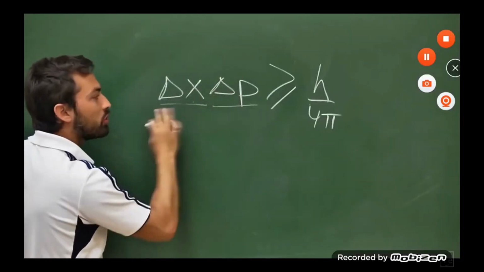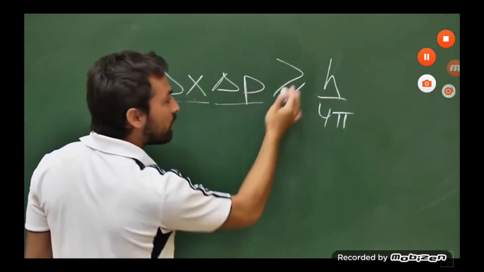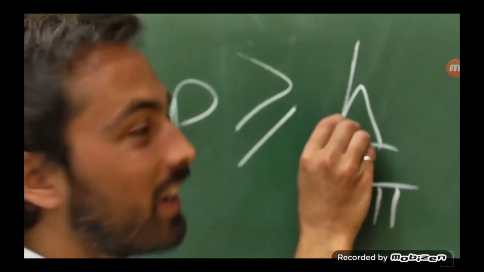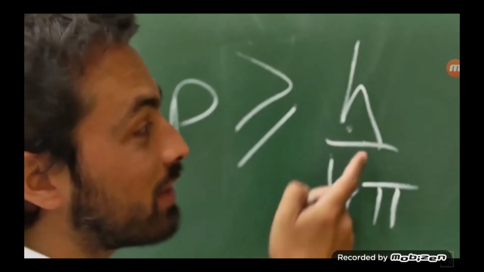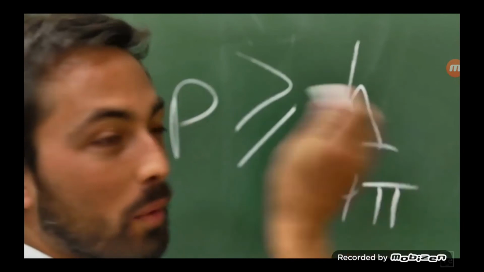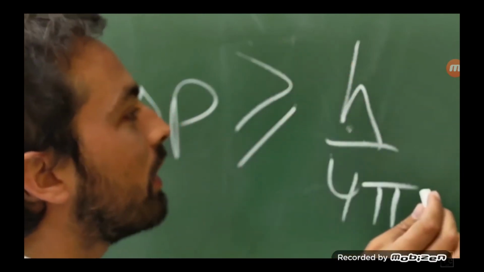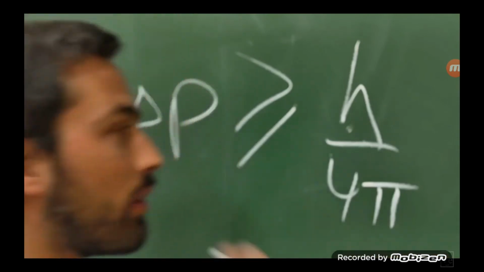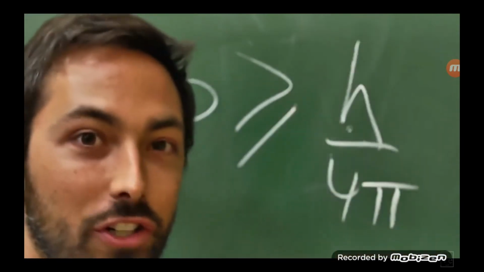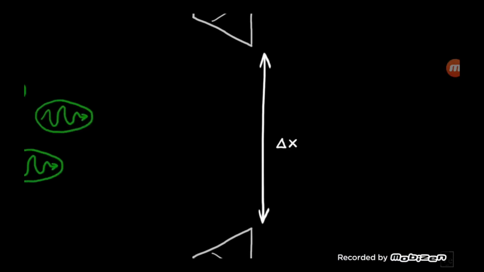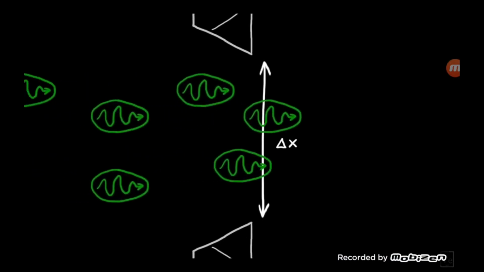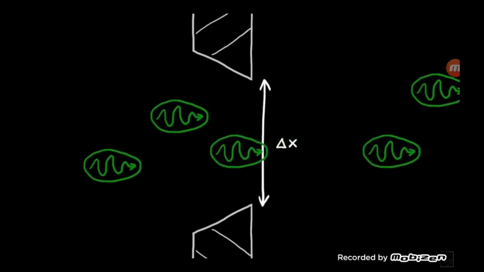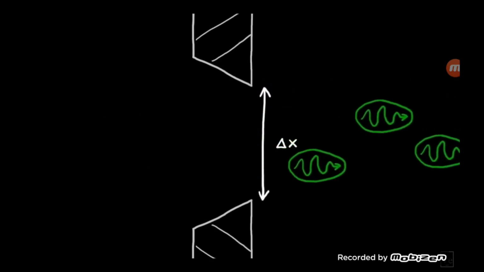Now, if you multiply those two quantities together, they must always be greater than or equal to h on 4 pi. Now, h is Planck's constant, and that deserves a video all to itself, like this one by Sixty Symbols. But for our purposes, it's just a very small number. So in our everyday lives, we don't come up against this uncertainty relation because everything is much, much bigger than h. But as we narrowed the slit, we were decreasing delta x for those photons. So we were getting more and more precise about where the photons were passing through that slit.